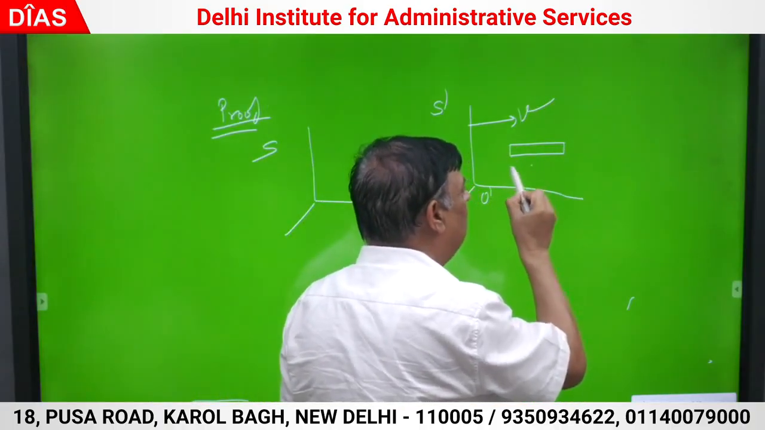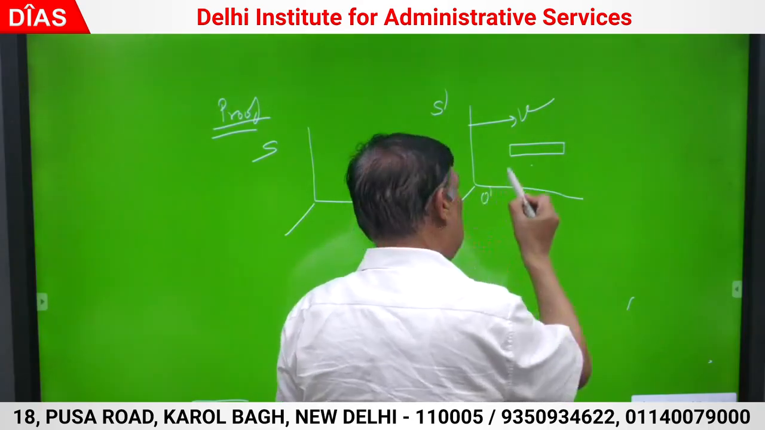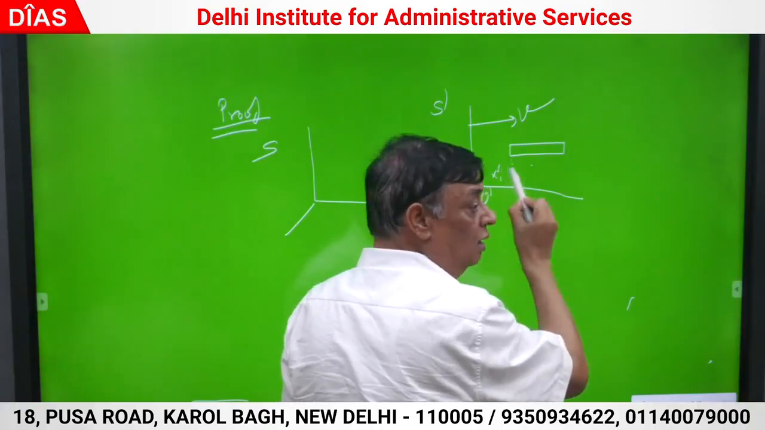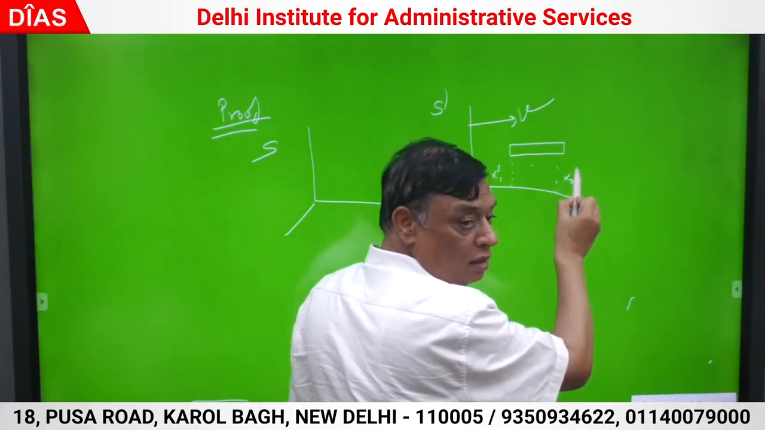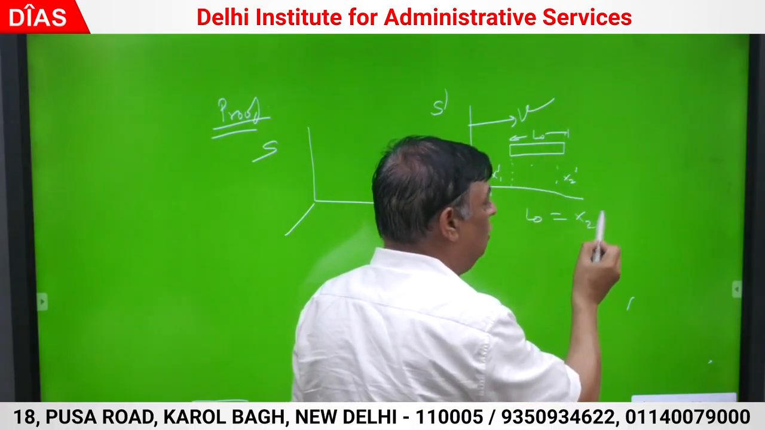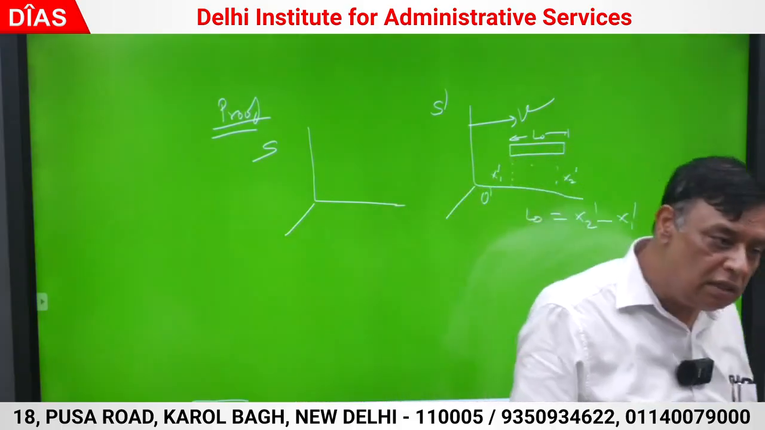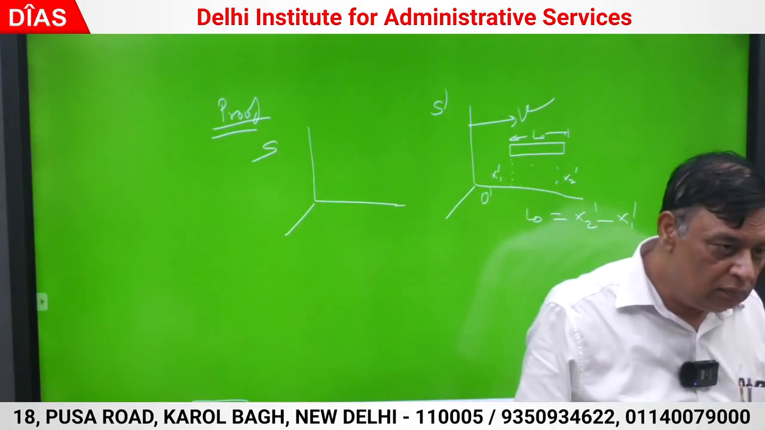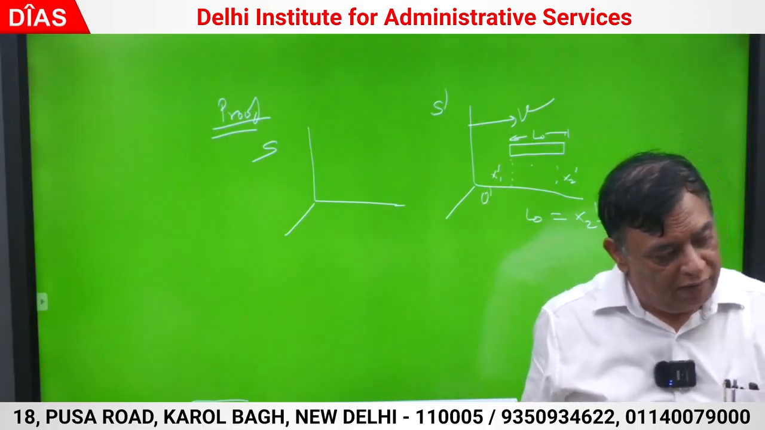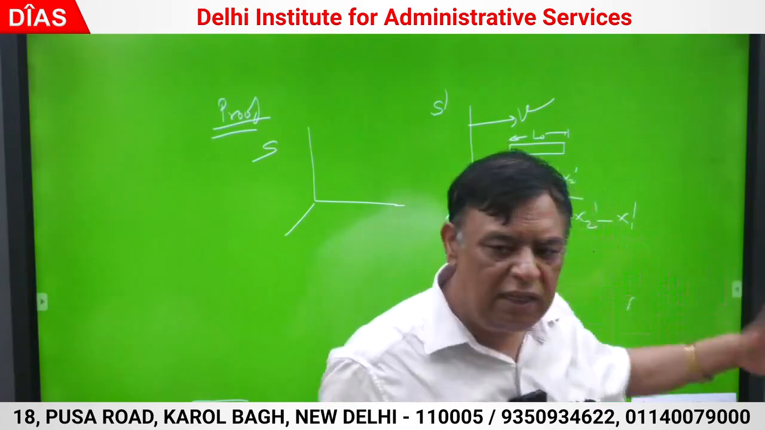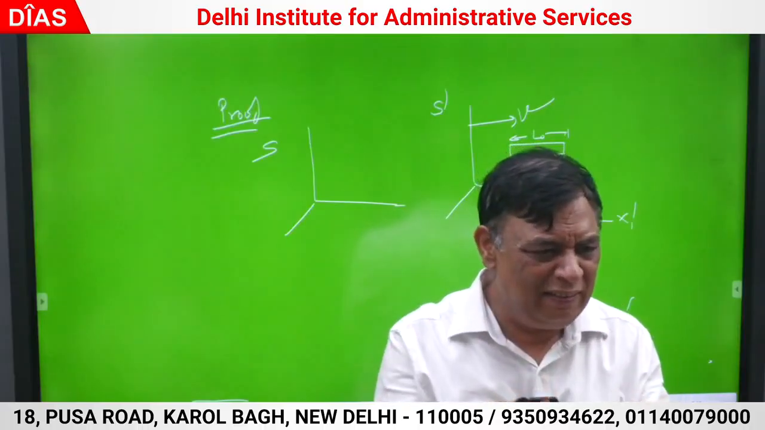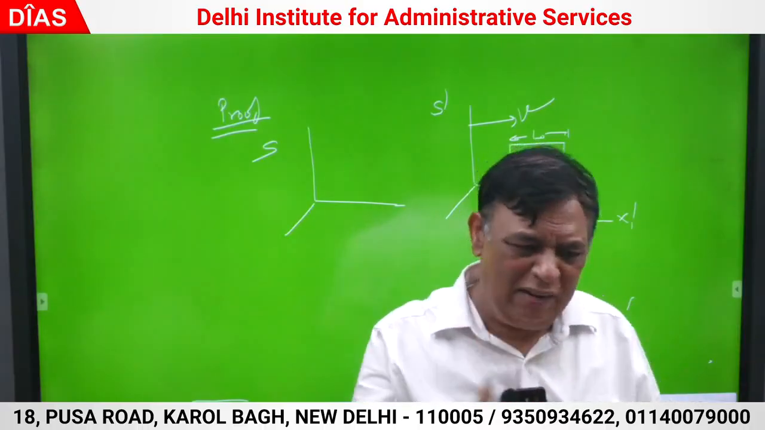This end is my x1 dash, this end is your x2 dash, and this is your L0. L0 is x2 dash minus x1 dash. Try to understand, this is important. In its own frame, the body is always at rest, so you can measure at any point of time. You can measure both the ends simultaneously.